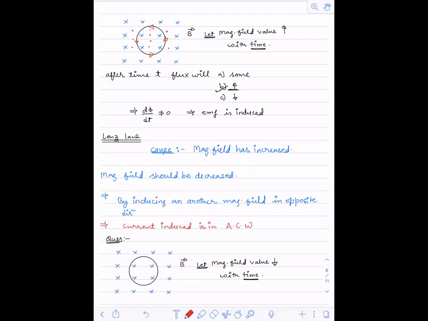Take the slides. Second question answer I don't have. You solve and tell me the answer tomorrow. I have done everything. You have to only solve it and tell the answer.